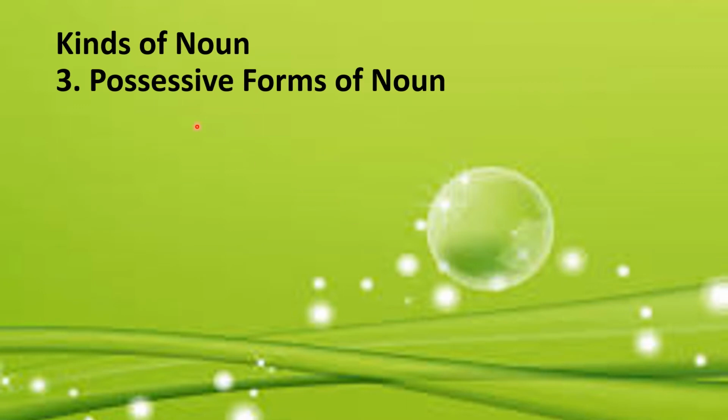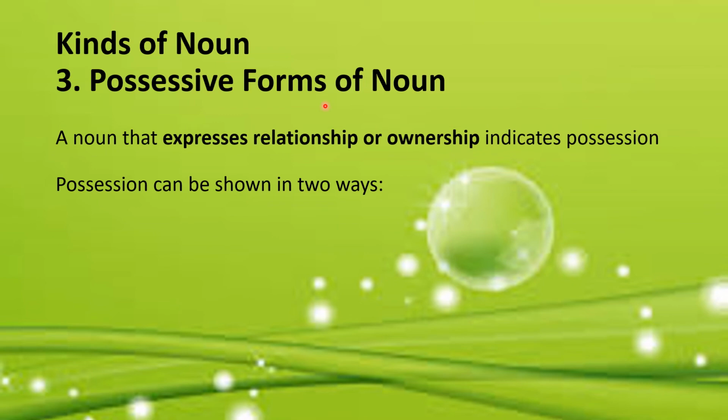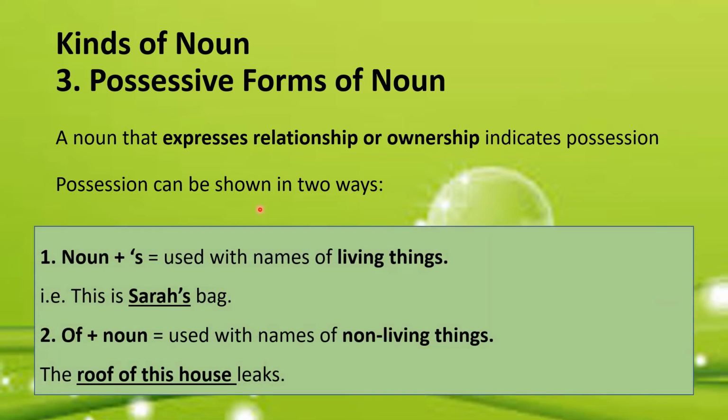Let's move on and talk about the possessive forms of noun. A noun that expresses relationship or ownership indicates possession. And possession can be shown in two different ways. When you first mention noun and after that you use apostrophe and you use it with the names of living things.